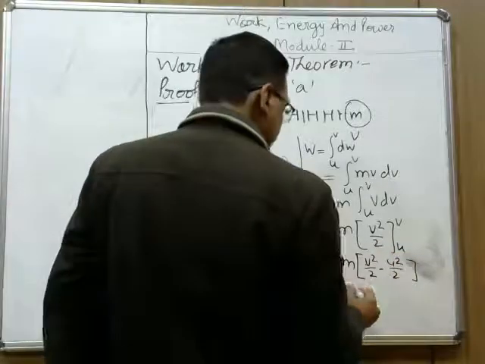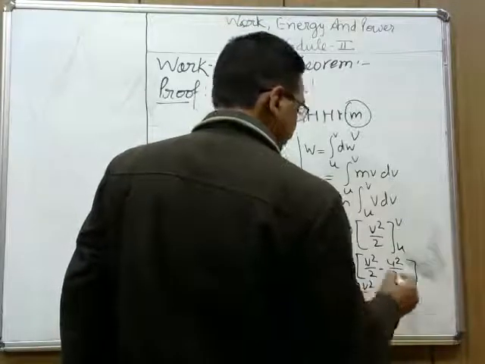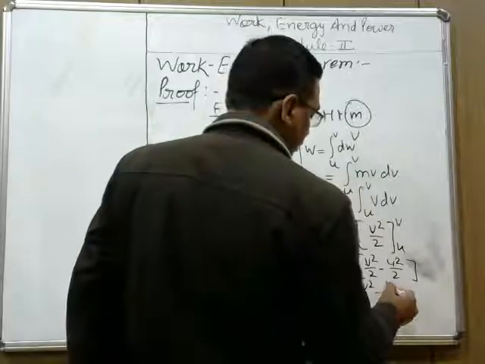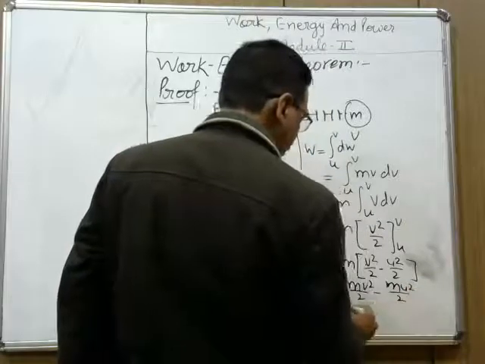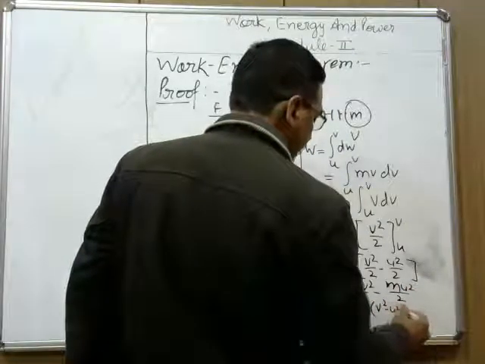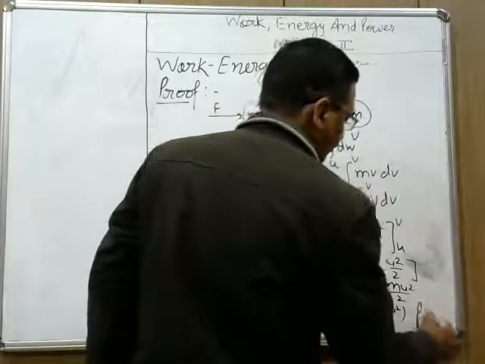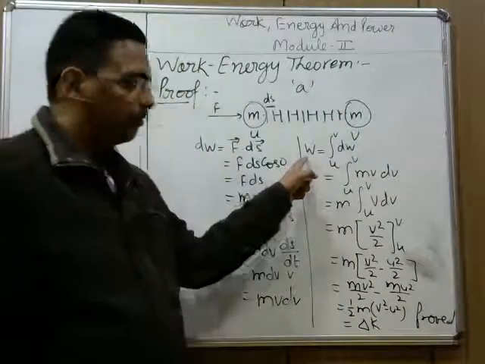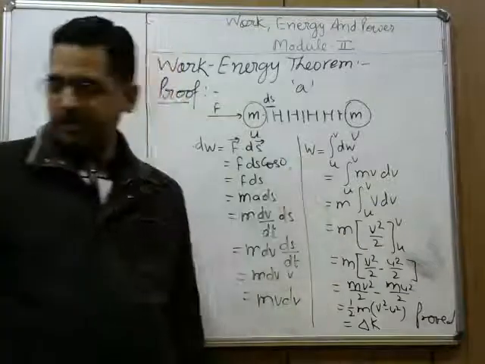So this is mv square upon 2 minus mu square upon 2. So half, m is taken common, v square minus u square, or this is the change in kinetic energy. So we have shown that the change in kinetic energy is equal to the work done.